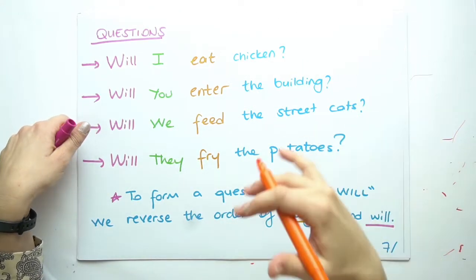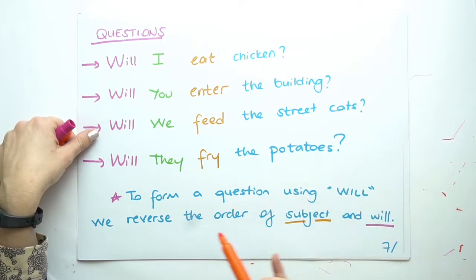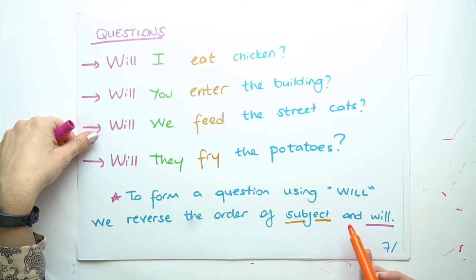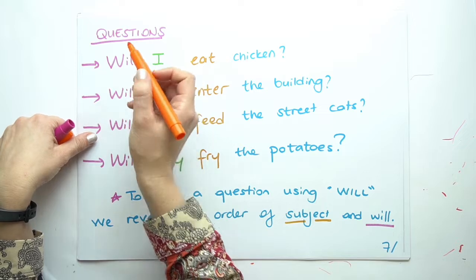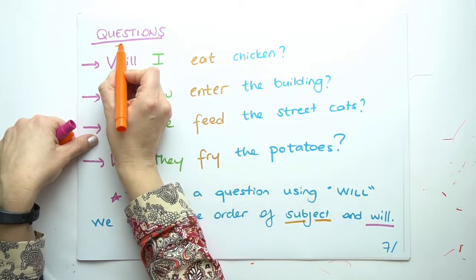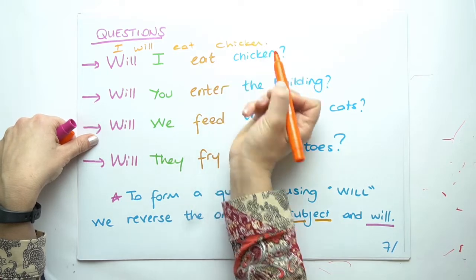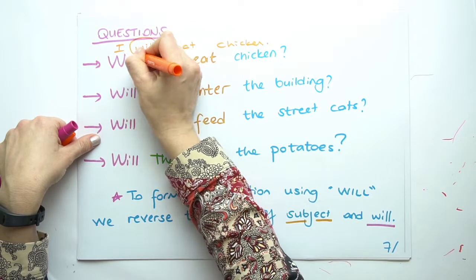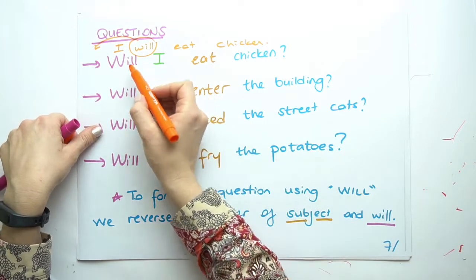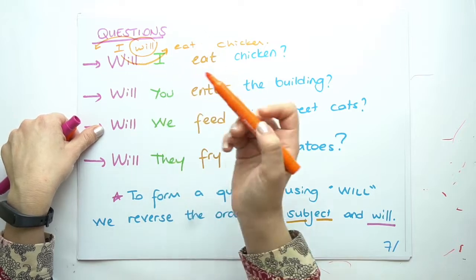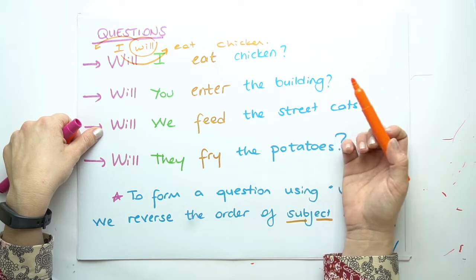Now questions. How do we make questions with modals? To form a question using will, we reverse the order of subject and will. Let's take a look at the first sentence. Will I eat chicken? The positive form of this sentence is I will eat chicken. So what I do is take will from in front of the verb and change their places. Will goes to the beginning. Will I eat chicken? Will you enter the building?